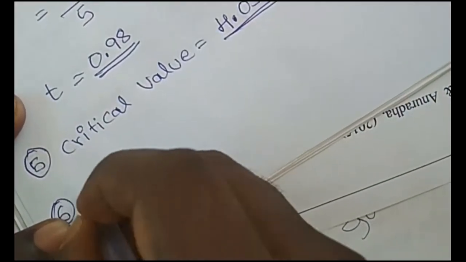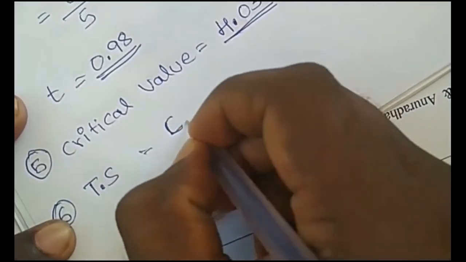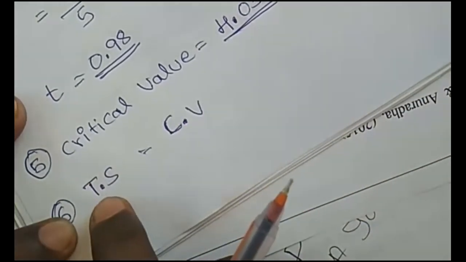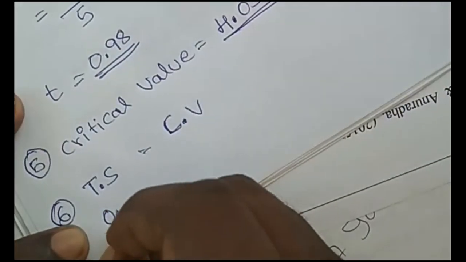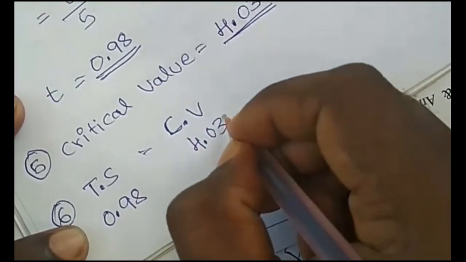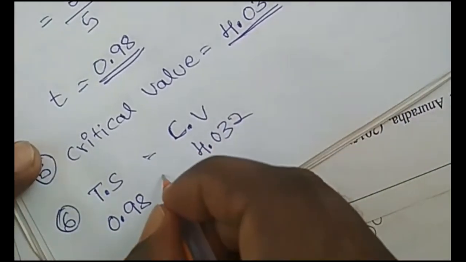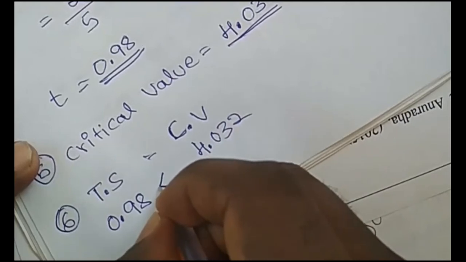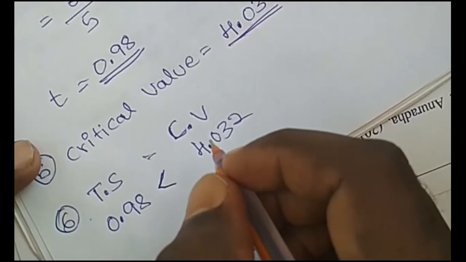So compare the test statistic and the critical value. The test statistic value is 0.98 and the critical value is 4.032. Now compare these values. You can see the test statistic value is less than the critical value. Test statistic is less than critical value.